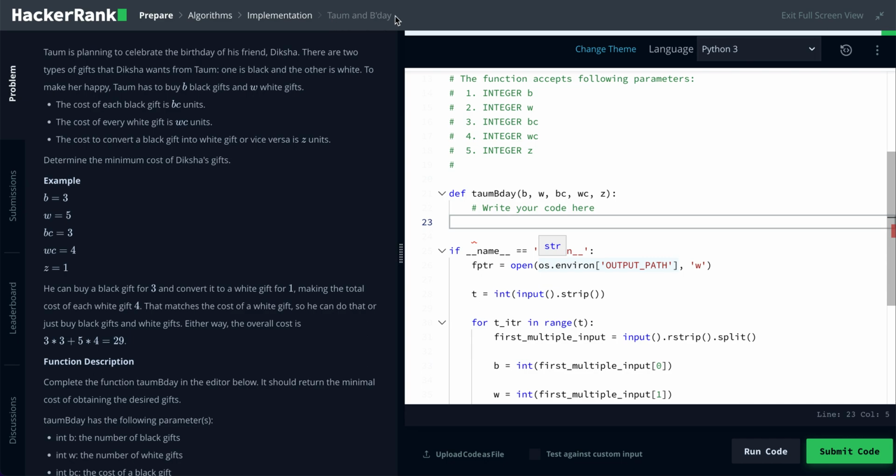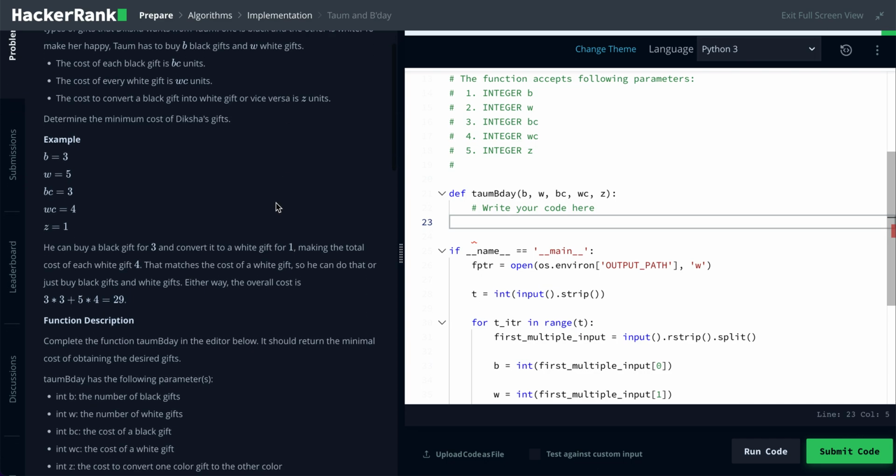I don't know how to pronounce this. I don't know why Hackerrank went through the trouble to use this name and abbreviate birthday with an apostrophe, but this is Taum and Bidet, according to whoever wrote this. So it is Taum's friend's birthday. Taum's friend Diksha. It is their birthday. And there are two different kinds of gifts that Diksha wants from Taum. One is black, the other is white. To make her happy, Taum has to buy B black gifts and W white gifts.